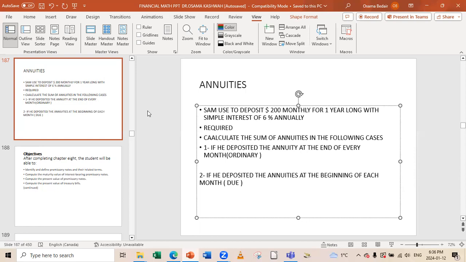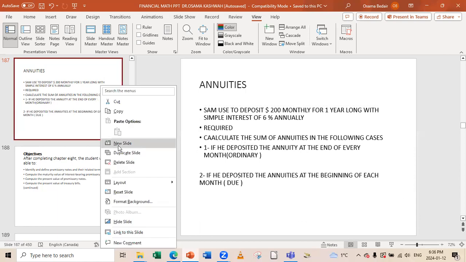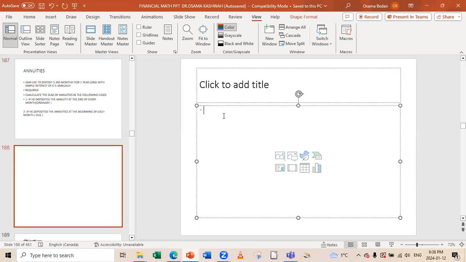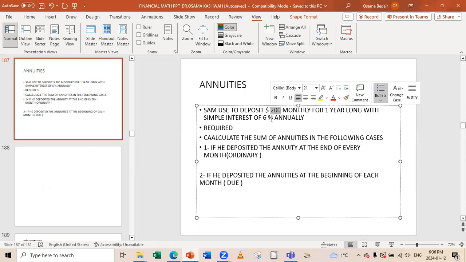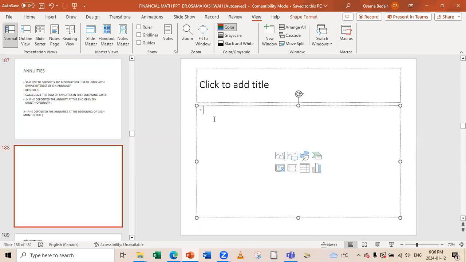So let's go first. Basically, we will work on them one by one. We can extract the data now. Let's say the 200, or we call it D. D will equal 200.